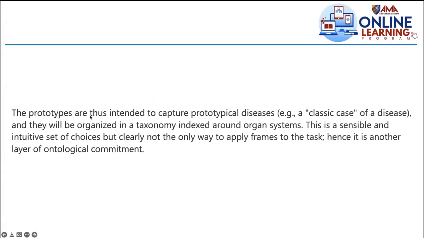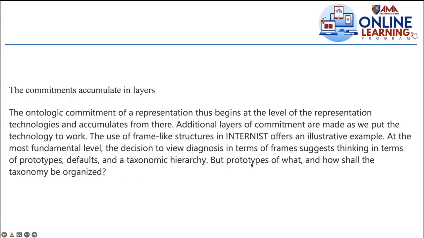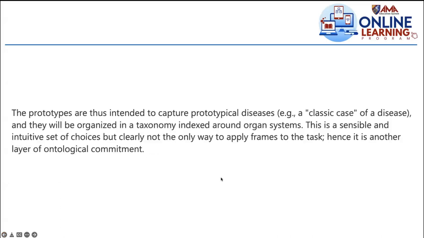Okay, so the prototypes are thus intended to capture, we're still talking of this INTERNIST. Remember, as frames, they look at the medical world in terms of prototypes. But what prototypes? That's the next question. The prototypes are thus intended to capture prototypical diseases, because that's how your knowledge representation technique is framed.